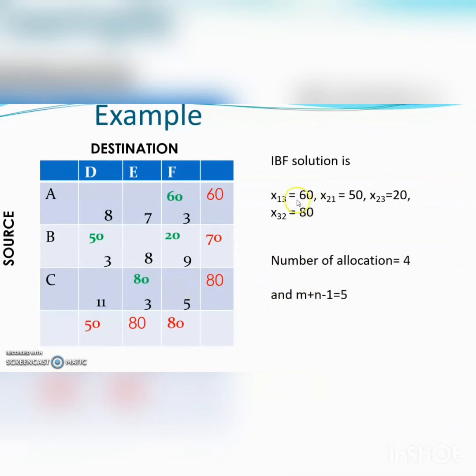So this initial basic feasible solution is a degenerate basic feasible solution. And the optimality test of this solution is not possible, and we cannot also improve the solution, as the number of allocations is less than m plus n minus 1.